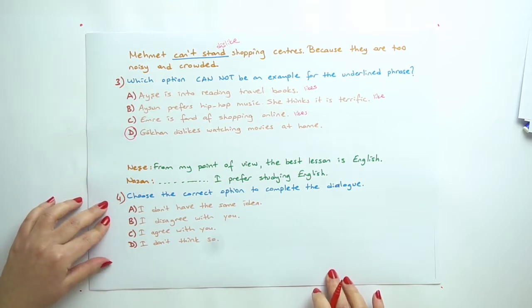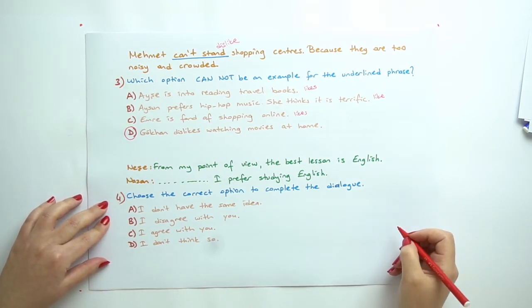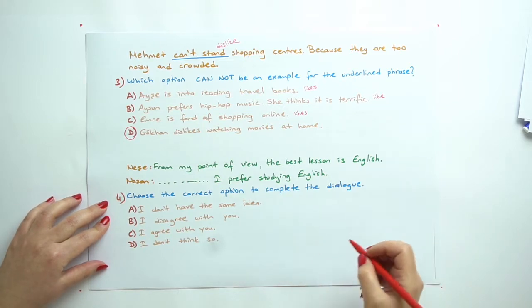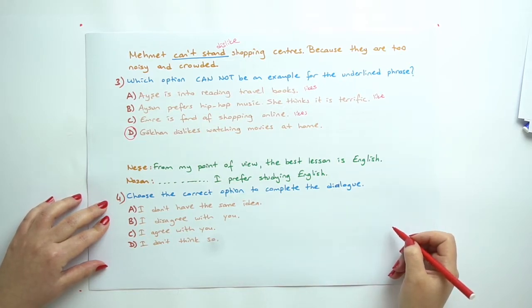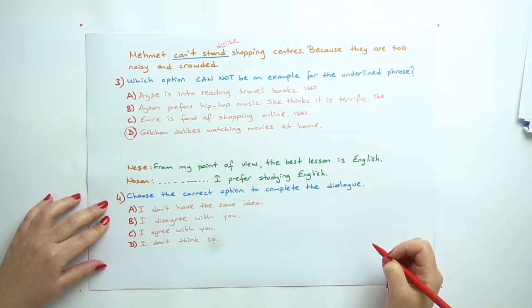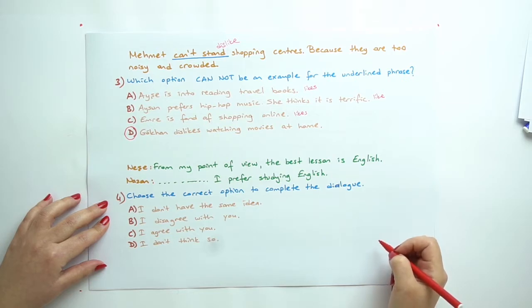And now 4. Choose the correct option to complete the dialogue. Neşe says, from my point of view, the best lesson is English. Nazan says, I prefer studying English. So, we can understand from the dialogue, Neşe and Nazan have the same opinion.